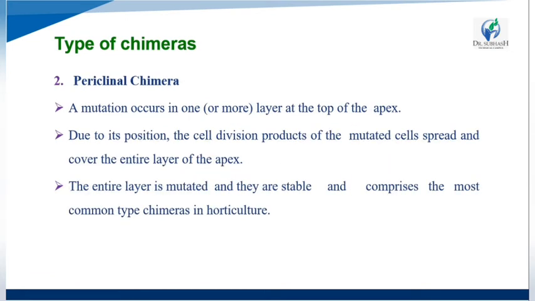Okay, then the second one is the periclinal chimera. So a mutation occurs in one or more layers.